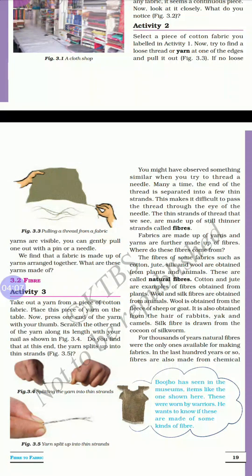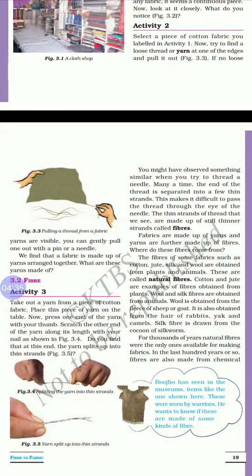The thin strands of thread contain still thinner strands, which we call fibers. Yarns are made up of fibers. Where do these fibers come from? Today we are going to discuss the sources of fibers.